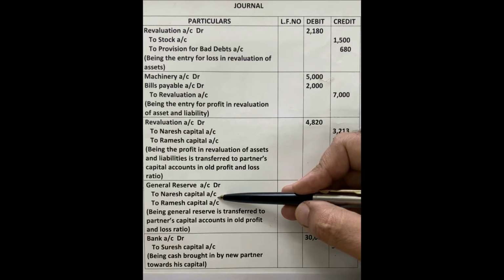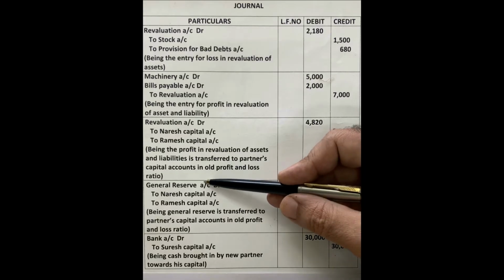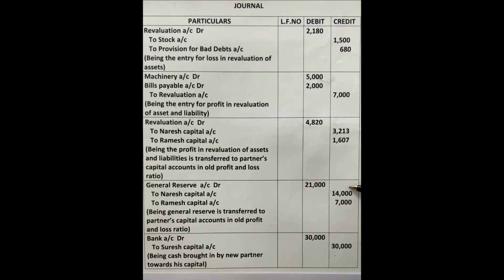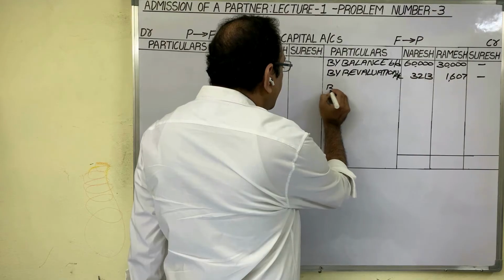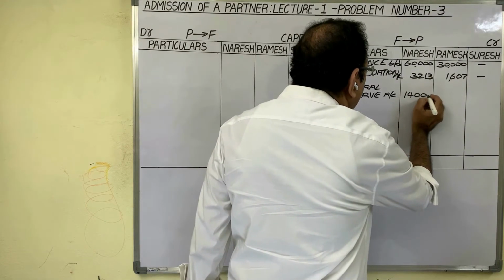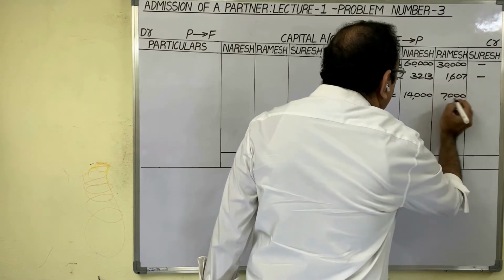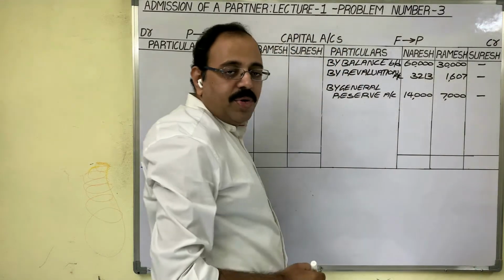And what to write in the particulars column? On the other side, the debit side, we wrote the general reserve, so write down that account name. In Naresh's amount column, we have to write 14,000 rupees. In Ramesh's amount column, we have to write 7,000 rupees. By general reserve account, in Naresh column 14,000 rupees, in Ramesh column 7,000 rupees. For the new partner, don't write any amount.